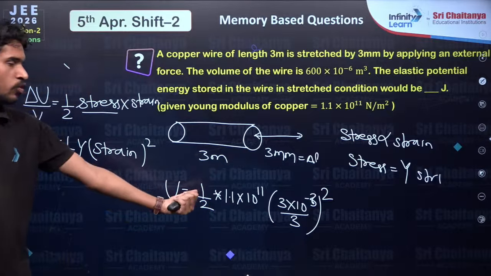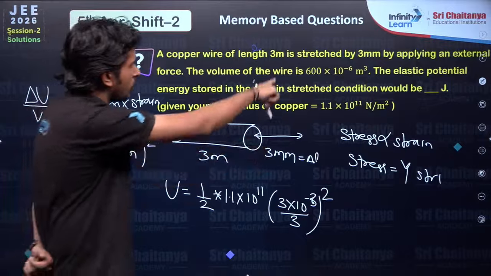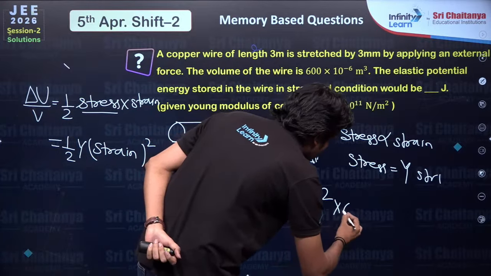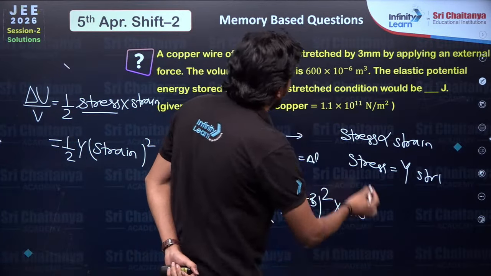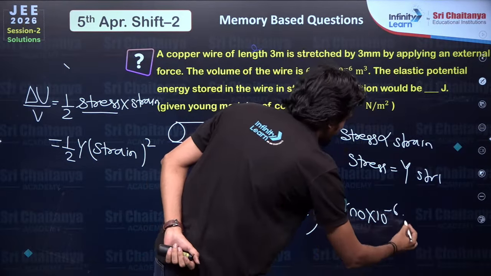Half Young's modulus, strain square, and then we have volume. Volume is also given as 600 into 10 raised to minus 6 meter cube.